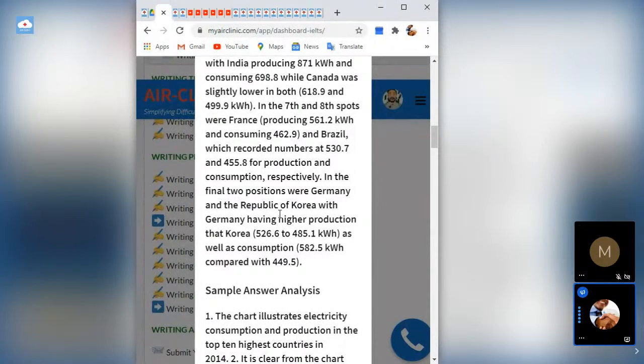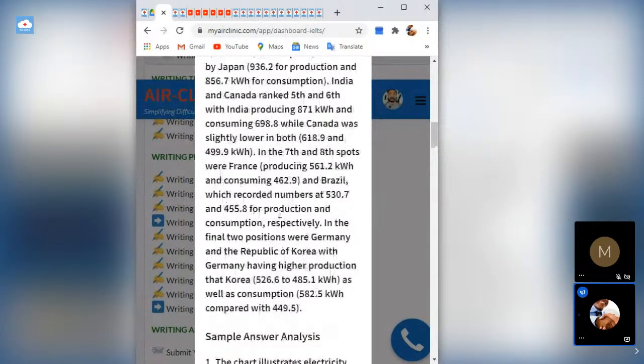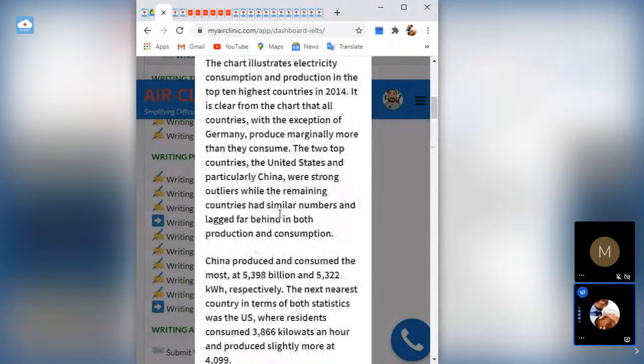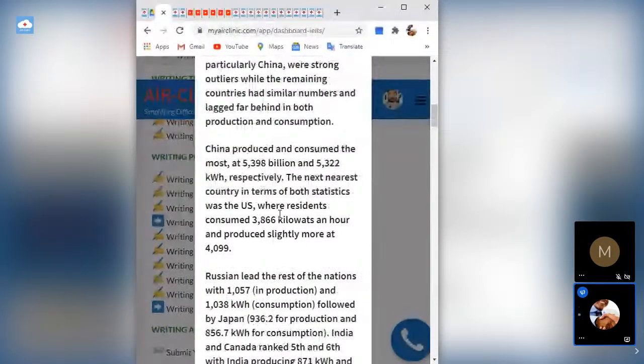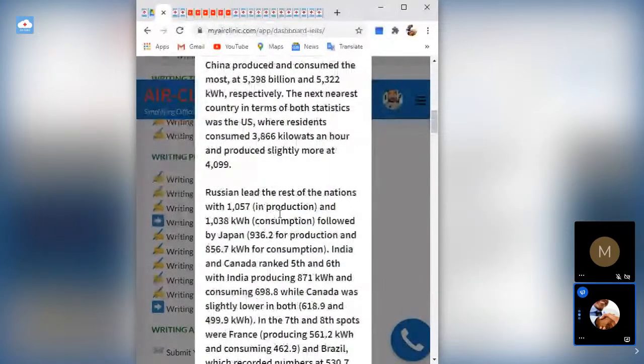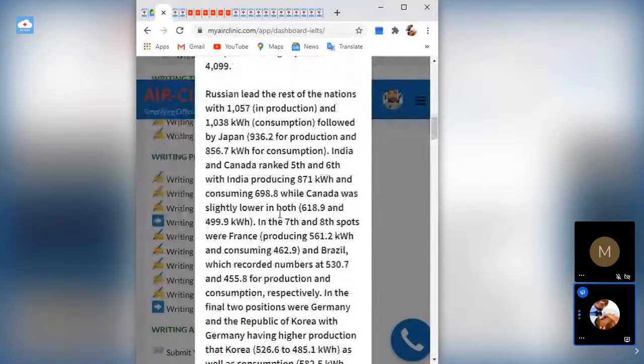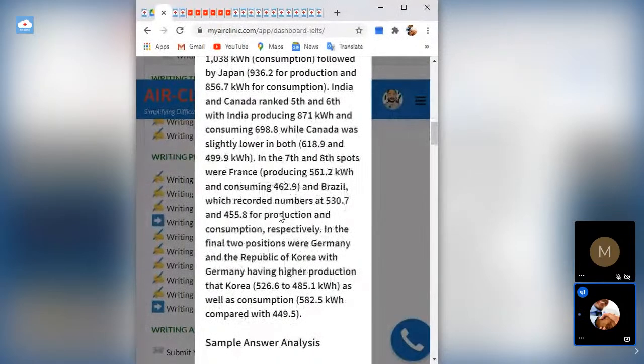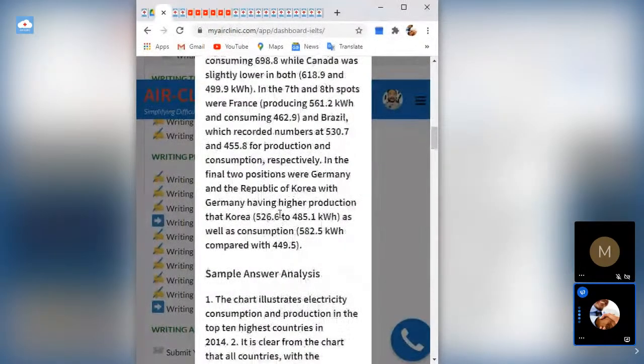So just three paragraphs. The first one was basically introduction. Second one, he went to the meat of the matter. The third one, he concluded. He discussed all, compared everything that needs to be compared, and then he concluded. Okay. So now let's look at the sample and answer analysis.